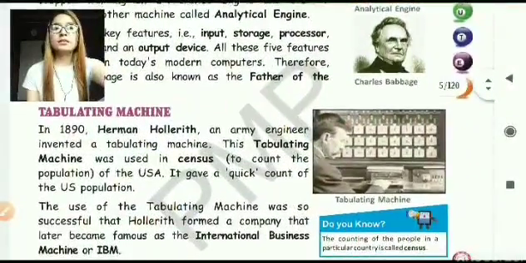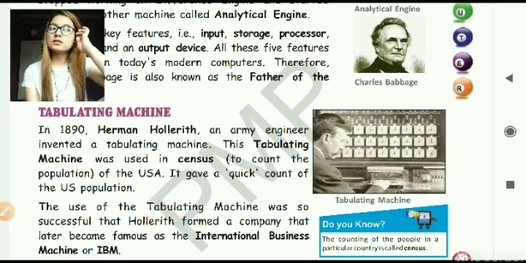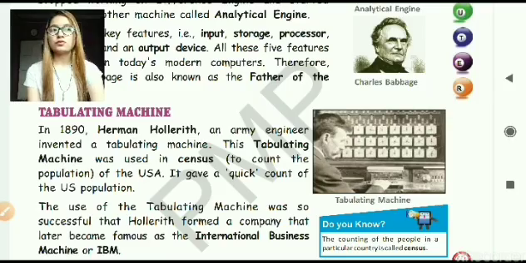After the analytical engine came the tabulating machine, and it was developed by Hermann Hollerith, an army engineer. And this tabulating machine was basically used in the census. Census means to count the people of a particular area. Basically, this machine was used to count the people of the USA. It was very helpful in the census.